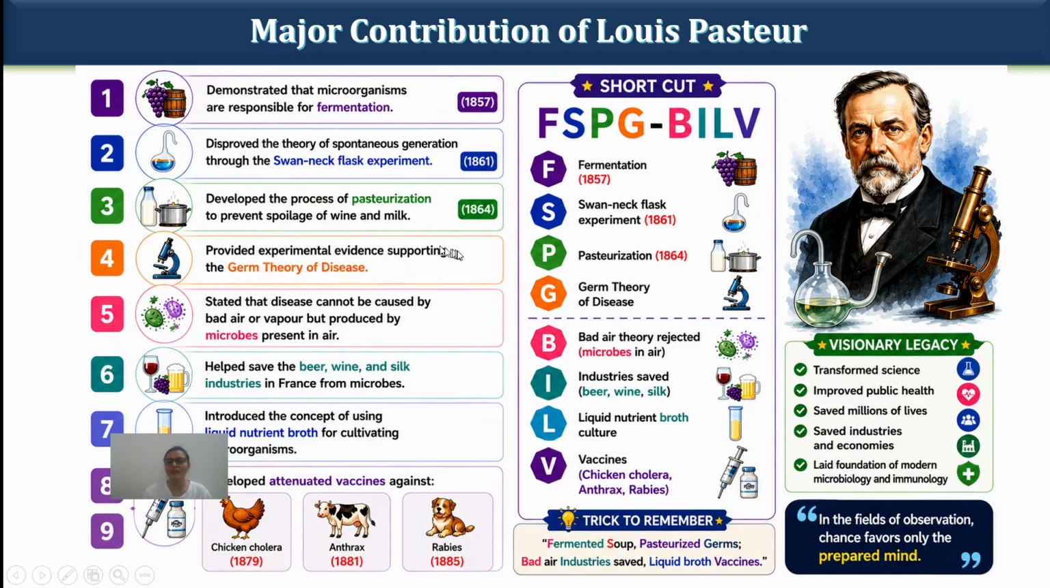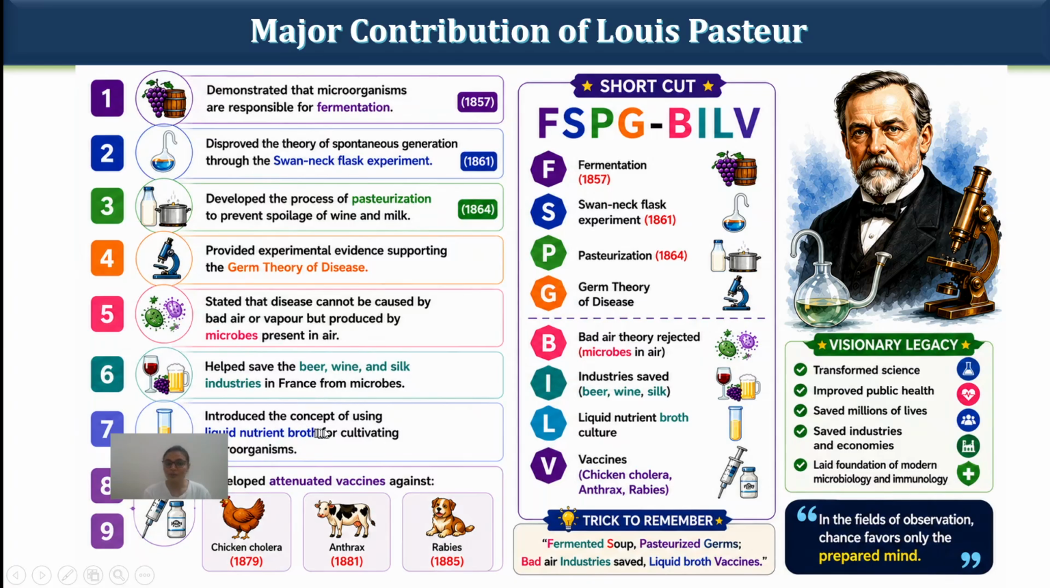Provided experimental evidence supporting the germ theory of disease. Stated that disease cannot spread by air, bad air, or vapor. It spreads because microorganisms are present in the air and they are responsible for causing the disease. He helped save the beer, wine and silk industry in France from microbes.